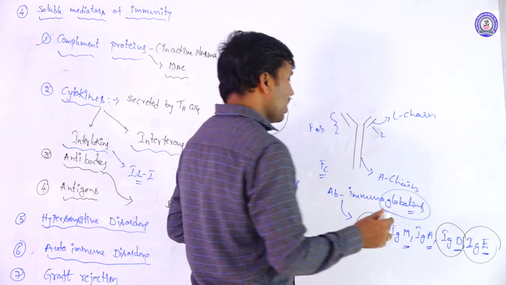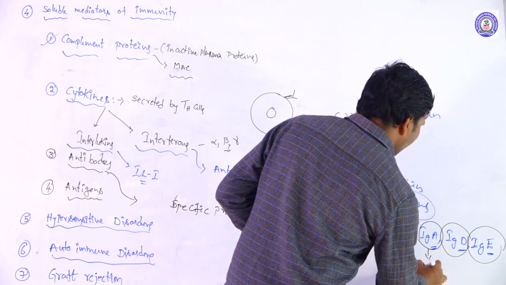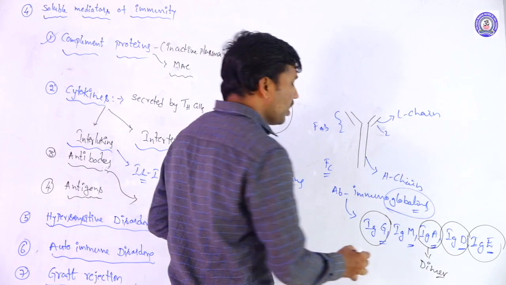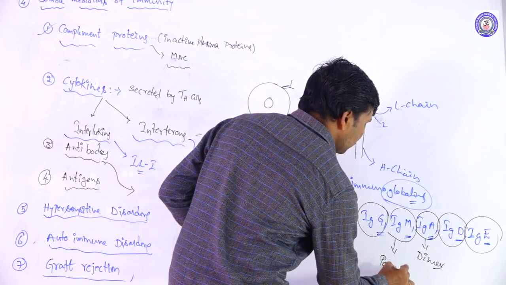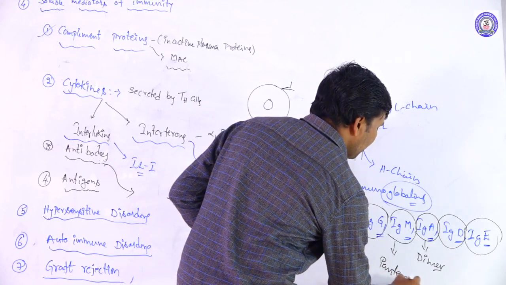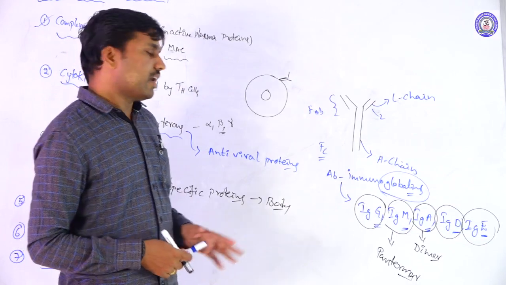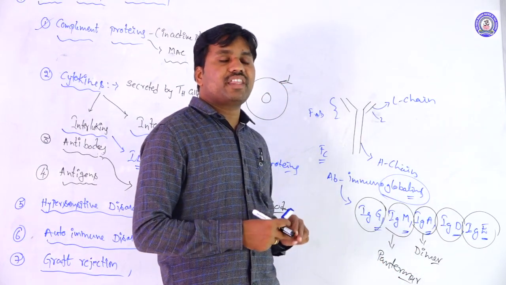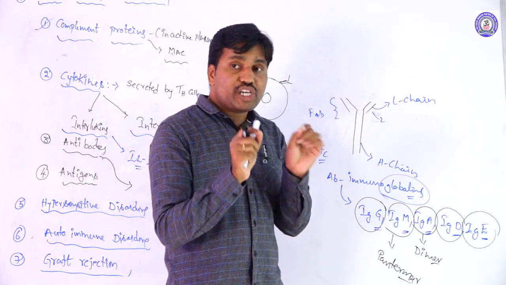IgA is in the dimer form, and IgM is in the pentamer form. Either in the dimer or the pentamer, these antibody monomer units are combined with the J chain, the joining chain.